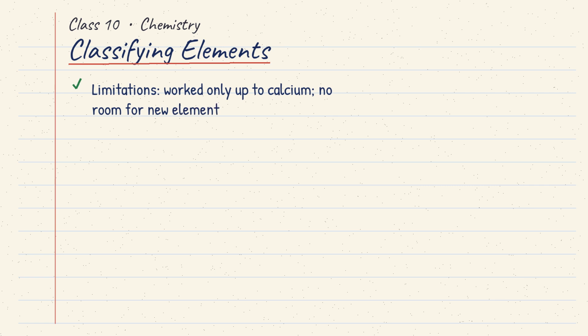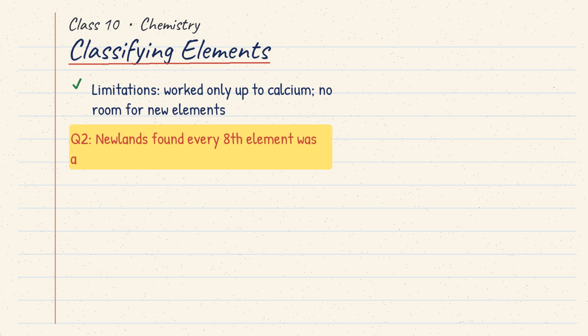One more question. Newlands found that every 8th element repeated similar properties, like musical notes. What did he name this law? Pause and think.